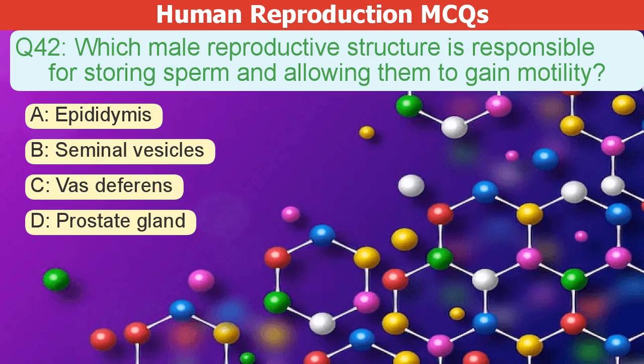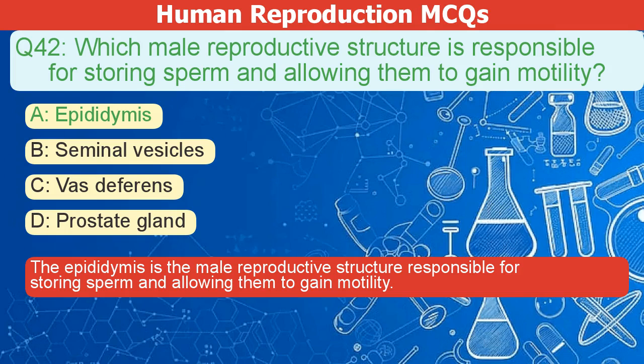Which male reproductive structure stores sperm and helps them become motile? A. Epididymis. B. Seminal vesicles. C. Vas deferens. D. Prostate gland. The correct answer is A. The epididymis is the male reproductive structure responsible for storing sperm and allowing them to gain motility.